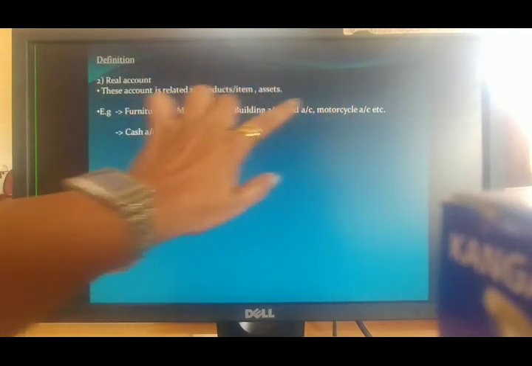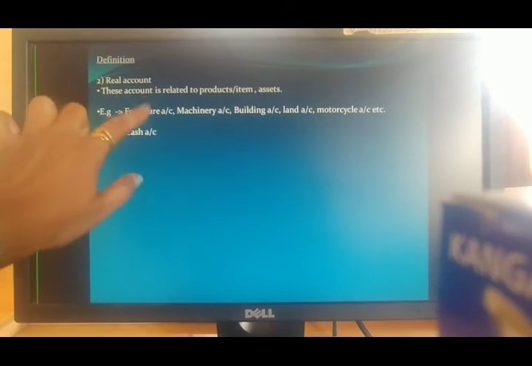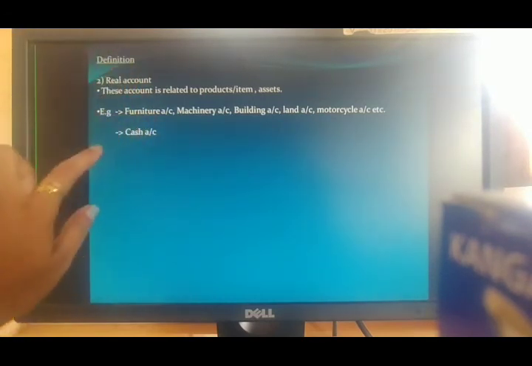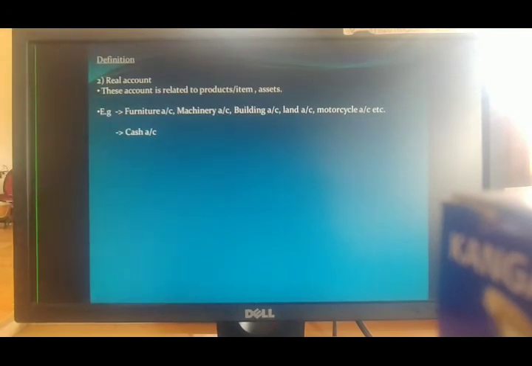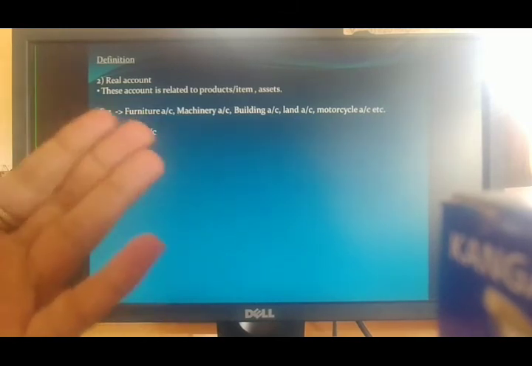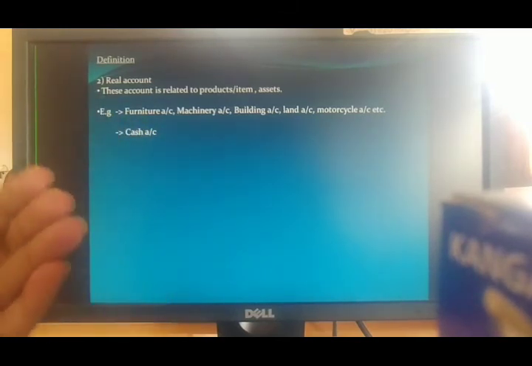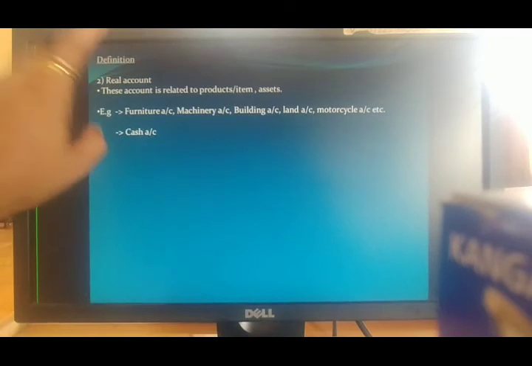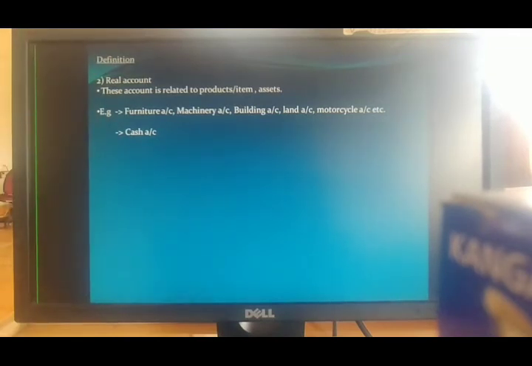Also, cash account comes under real account, because cash is an asset of the business person. The owner is getting profit from this cash, so that's why cash account comes under real account type.